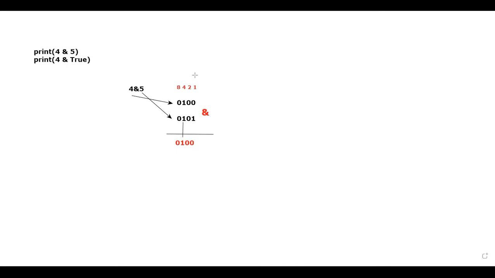Now tell me, what is 0, 1, 0, 0? Don't you think 0, 1, 0, 0 is nothing but 4? That is the output that I got on the console. See here, this is the output that I got: 4.